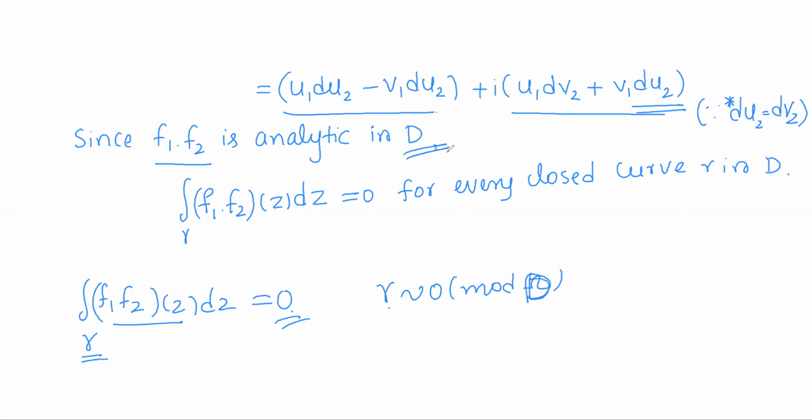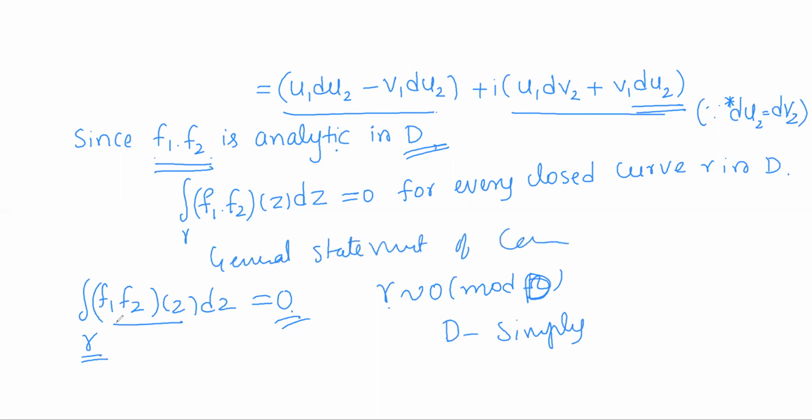So we are talking about with respect to D, we shall take D. But D is simply connected. So first, f1 into f2 is an analytic function. So use the general statement of Cauchy's theorem. By that you will get the integral of f1 into f2 of z dz will be 0 for every cycle homologous to 0 with respect to D. Right?